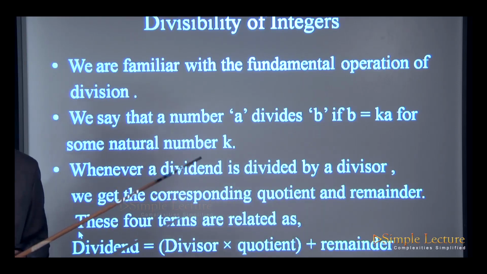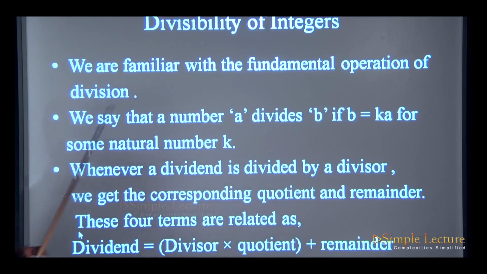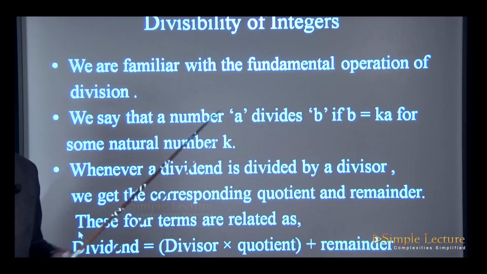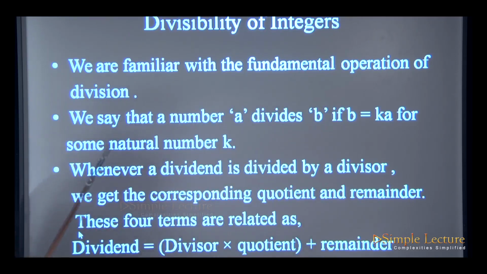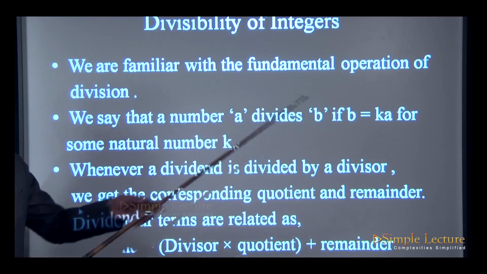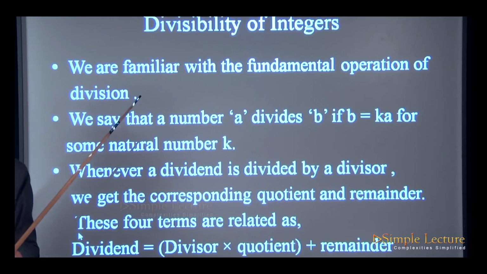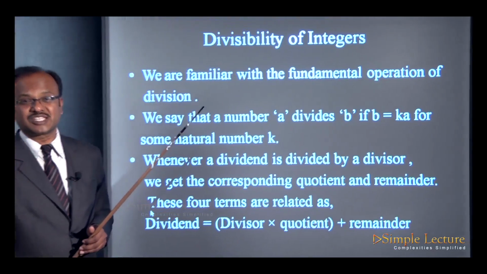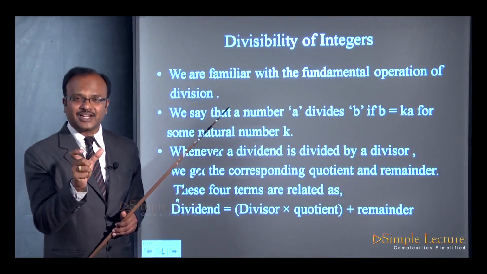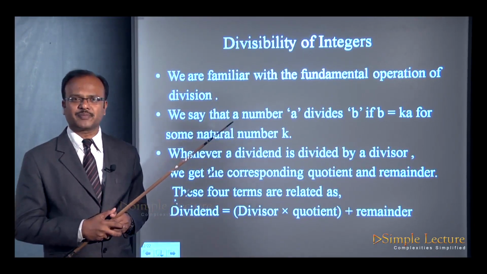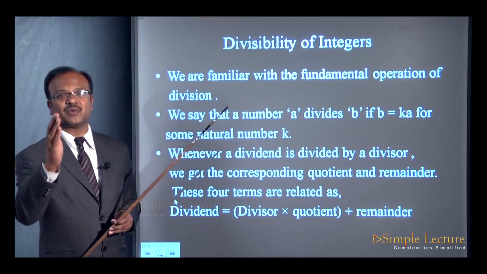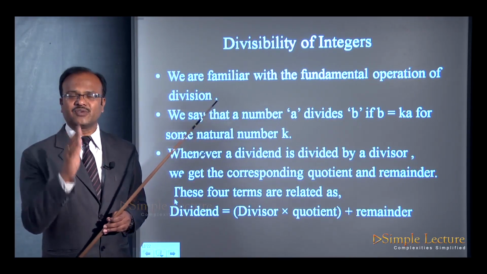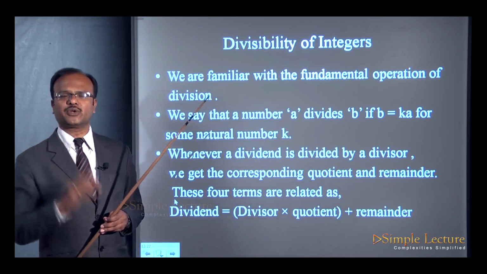So therefore, stated in general, we say that a number A divides B if B is equal to K into A for some natural number K, wherein K is some natural number. So that is what 3 divides 6. If 6 can be written as 2 times 3, that means 2 is a third number which is another natural number. So then we say that one number divides another number. This is an important result: A divides B if and only if B is equal to K into A.